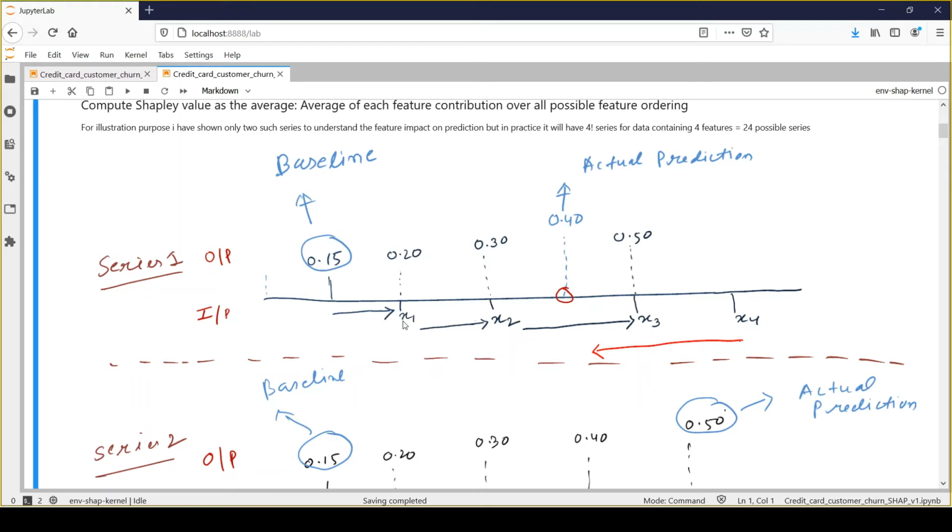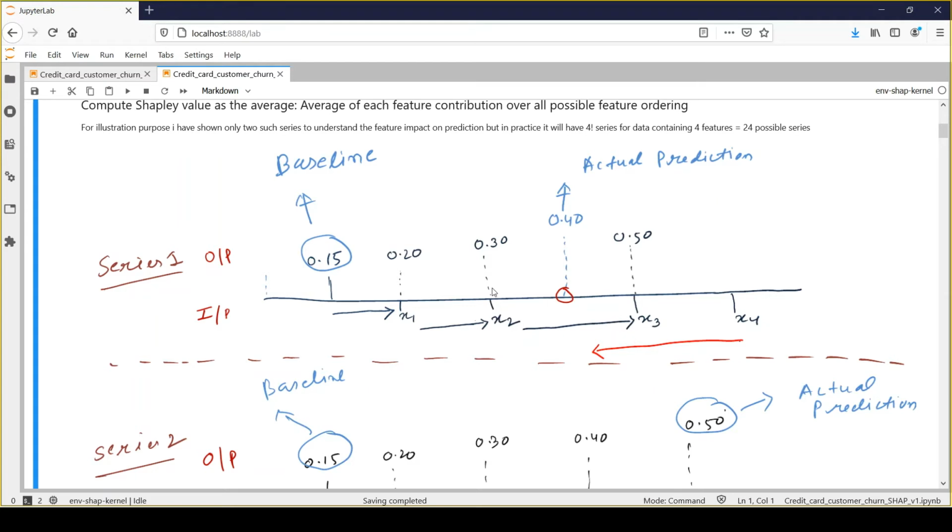Once we add feature x1, the probability score will increase from 15% to 20%. That's the contribution this feature has. But once we add feature x2, the probability score will increase from 20% to 30%. Right? So at this point of time, my model has seen x1 and x2, and that has increased the customer churn probability from 20% to 30%. Let's add one more feature, x3.